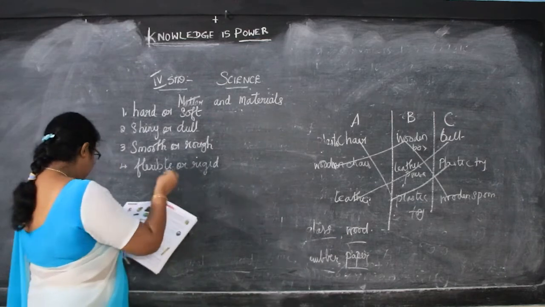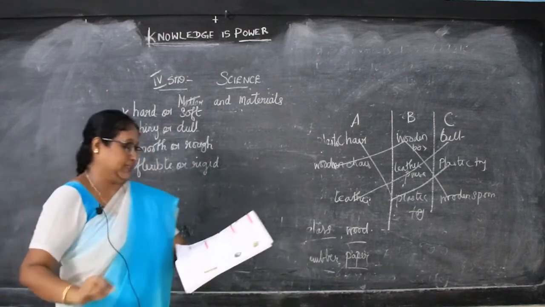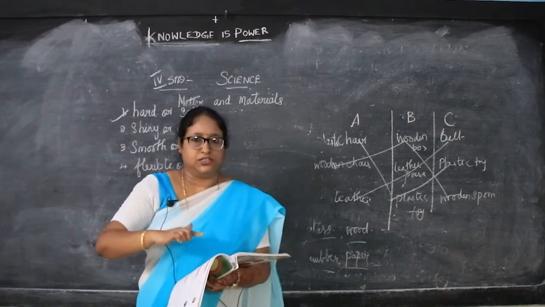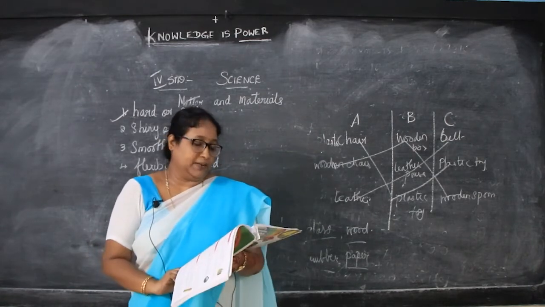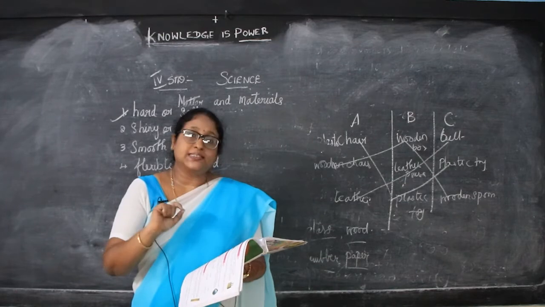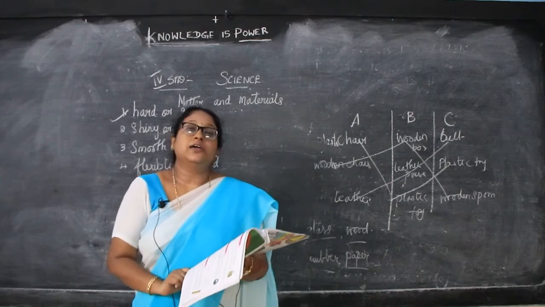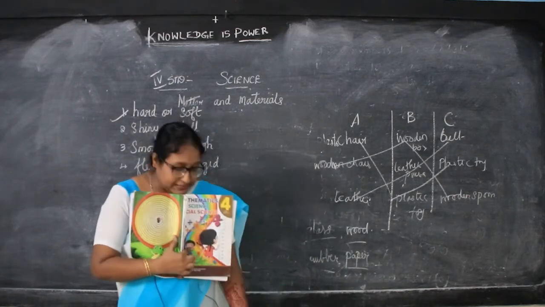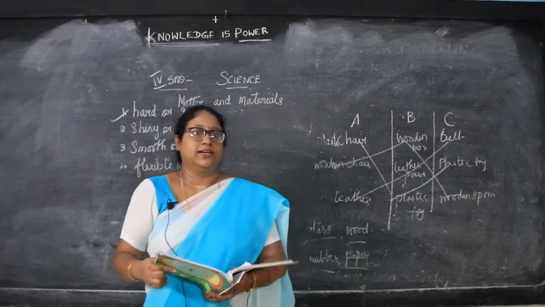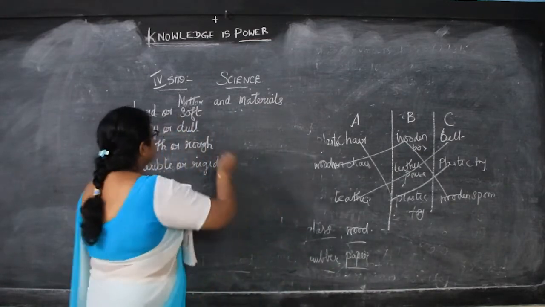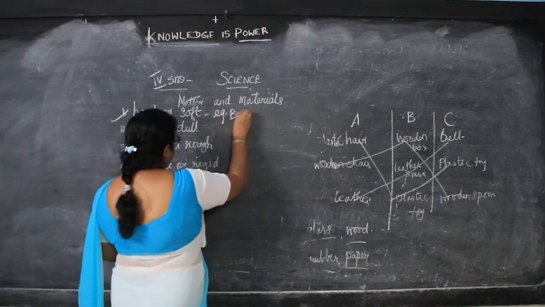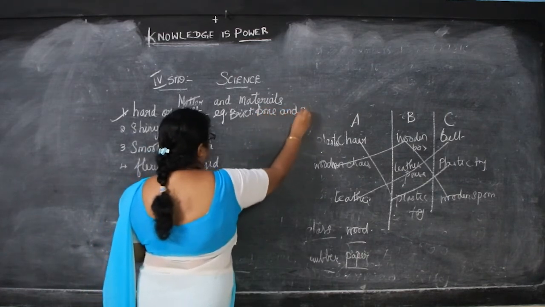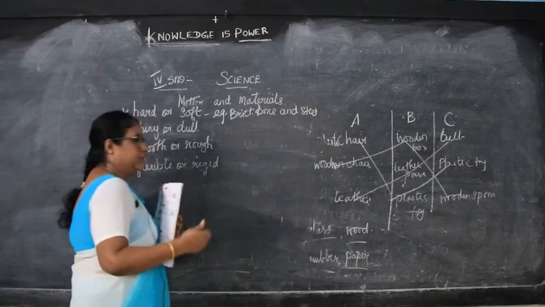Now first we will see the hard and soft materials. Materials which cannot be easily compressed, cut, bent or scratched are called hard materials. So what are the hard materials? Which cannot be easily compressed, cut or bent are called hard materials. For example, brick, bone and steel. Brick means single, bone means elumbu, and steel.